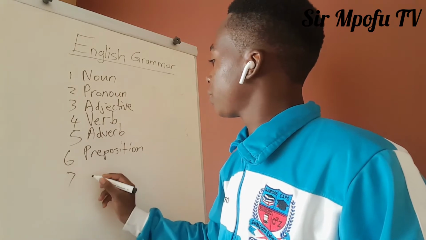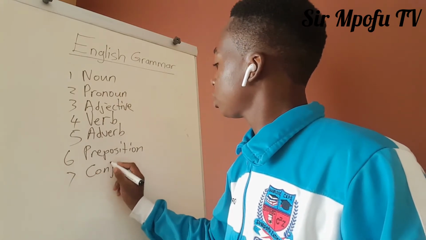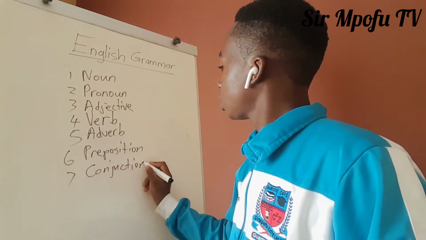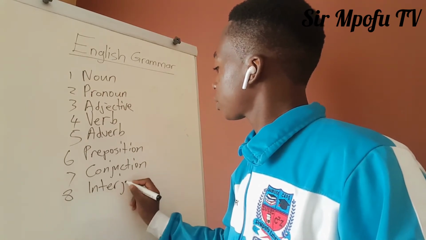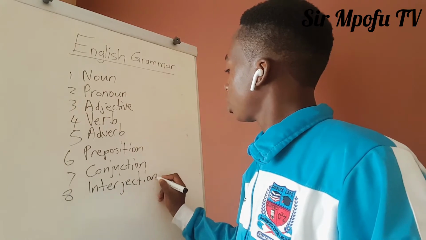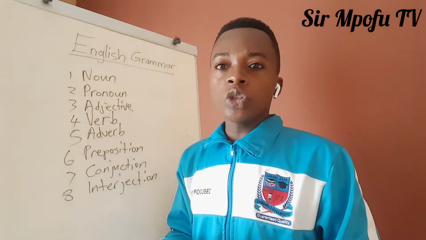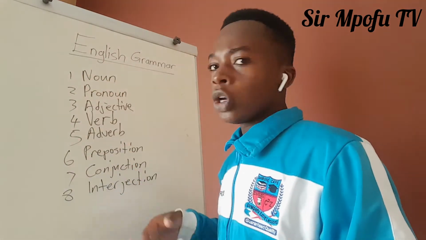We also have conjunction and interjection. Right. I'm going to explain to you what we mean by all these.